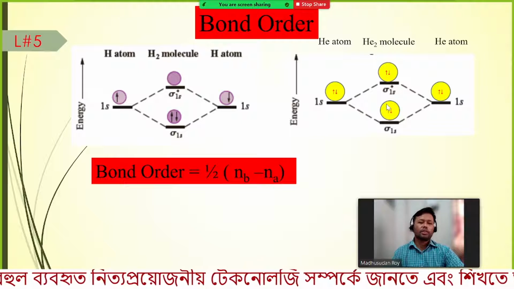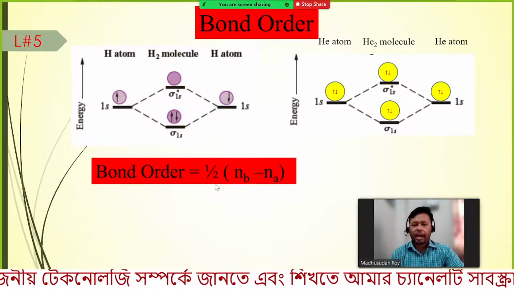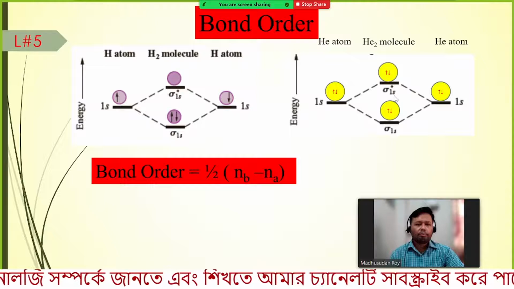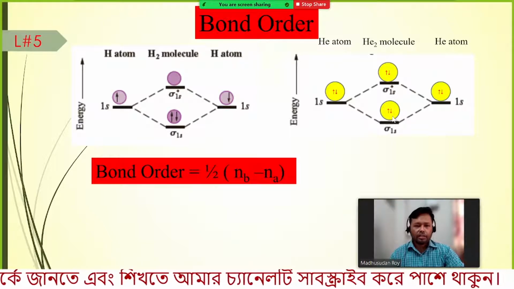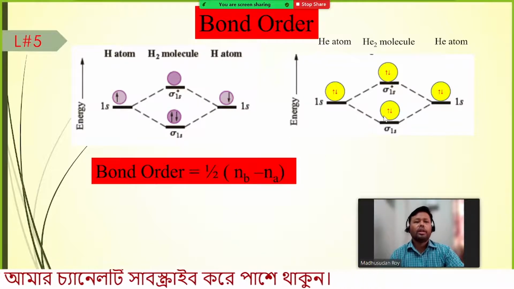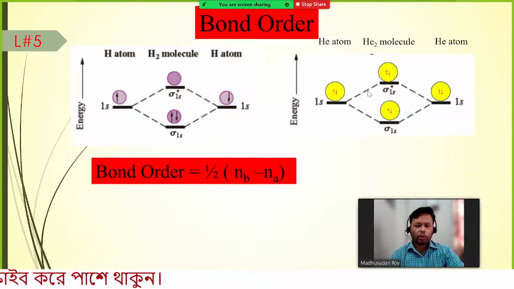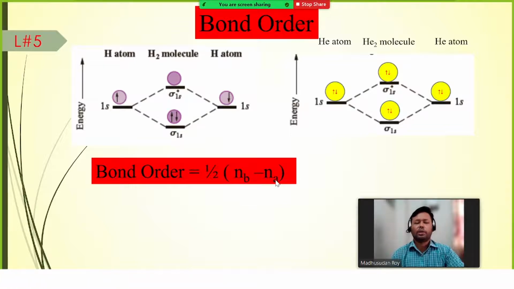What will the formula be? Half into the number of bonding electrons, here Nb equals 2, and the number of electrons in the antibonding orbital, Na, is also 2. So 2 minus 2 is 0, and half into 0 is 0.